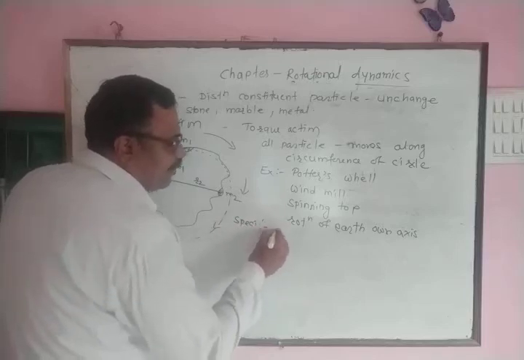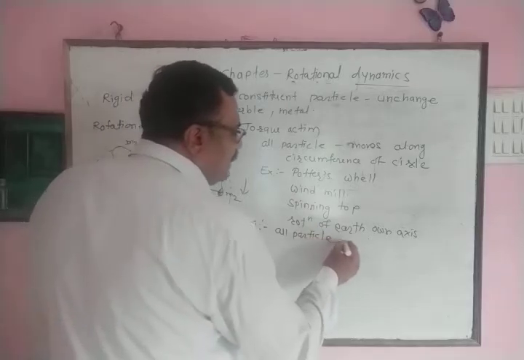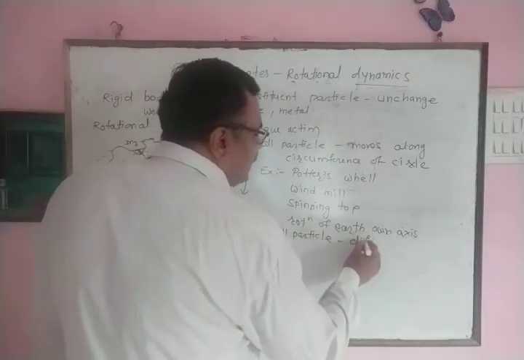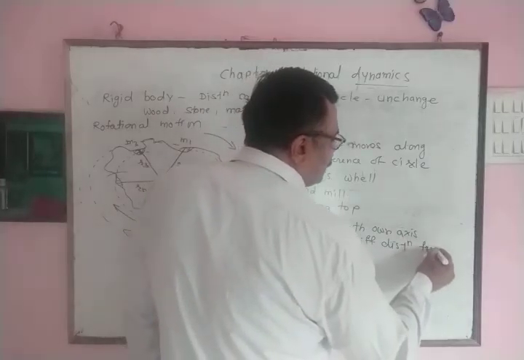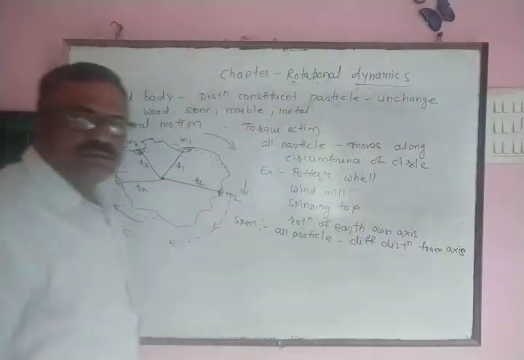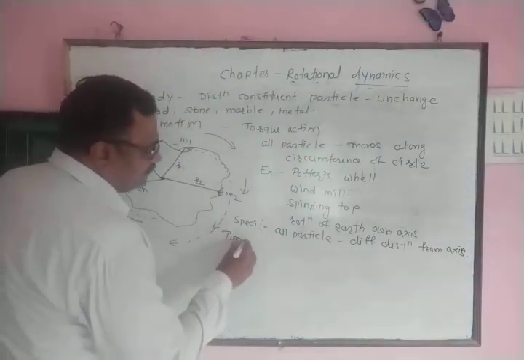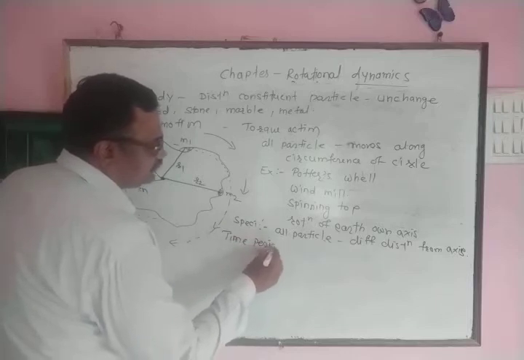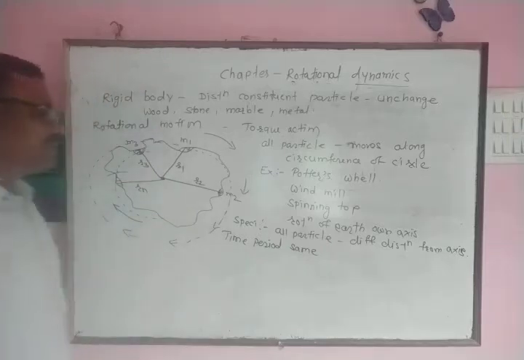Speciality, all particles of rigid body are present at different distance from the axis of rotation. We observe time period of each particle is same. Each particle completes one rotation in equal time interval.